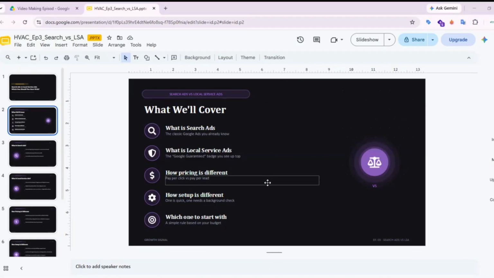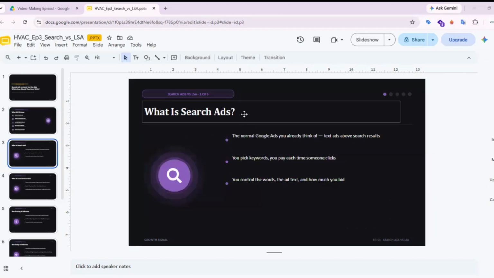We will look at 5 things: what search ad is, what local service ads is, and how the price works for each one, how the setup is different, and which one you should pick first. First, let's talk about search ad. This is the normal Google Ads you already know.